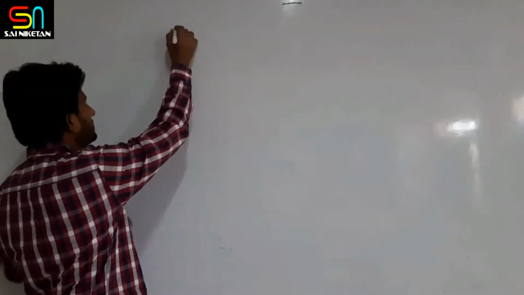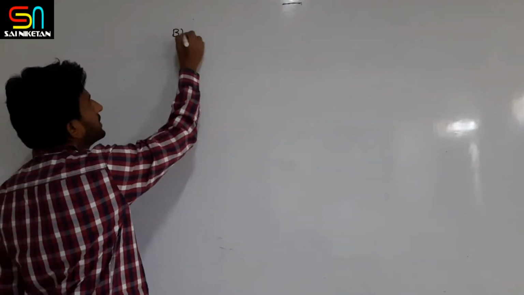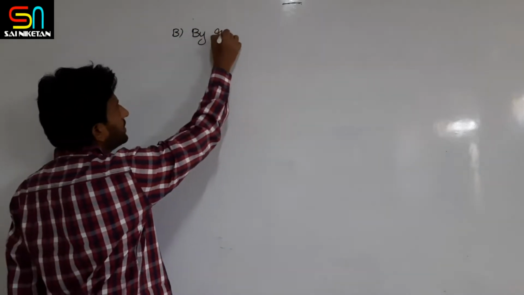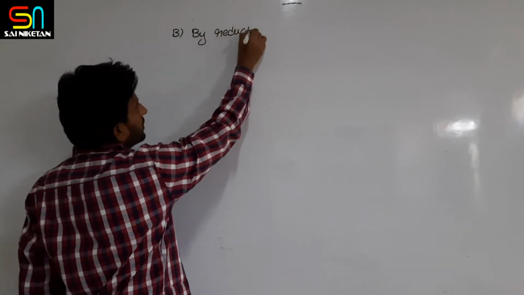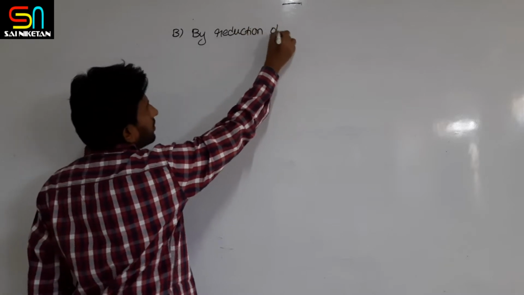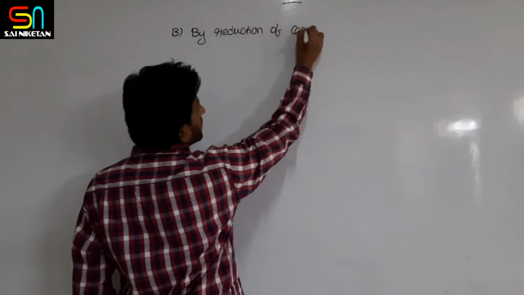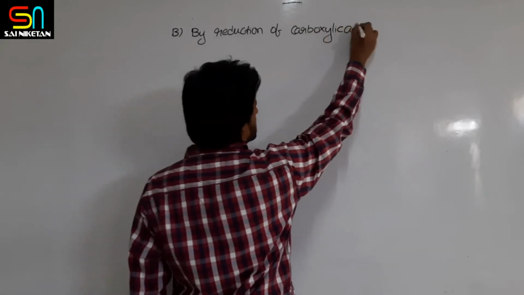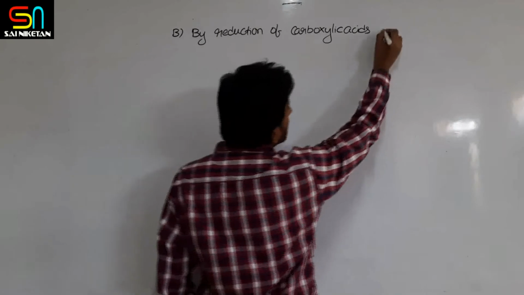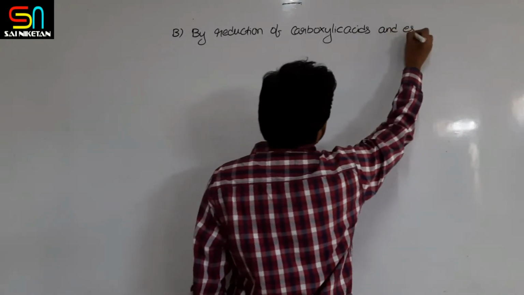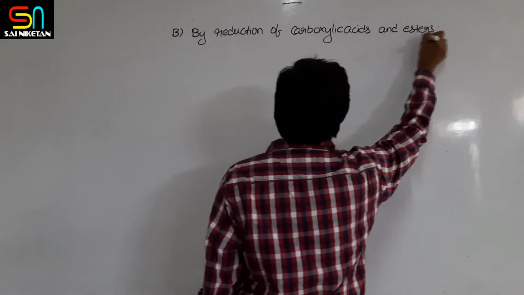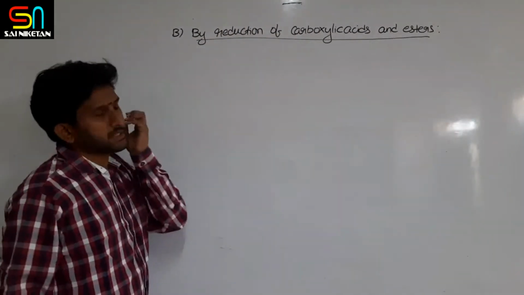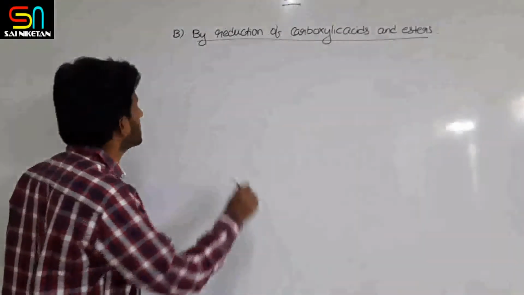Next we will see preparation of alcohols by reduction of carboxylic acids and esters. Carboxylic acids and esters are also carbonyl compounds, right?